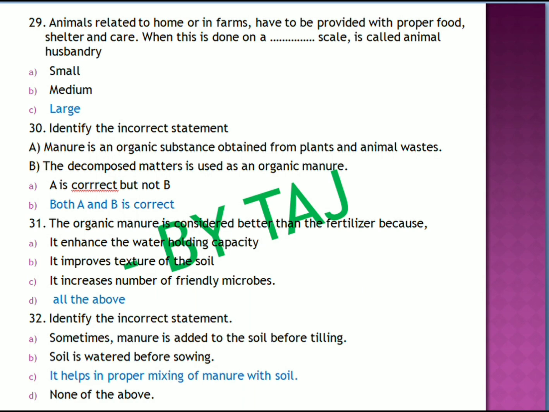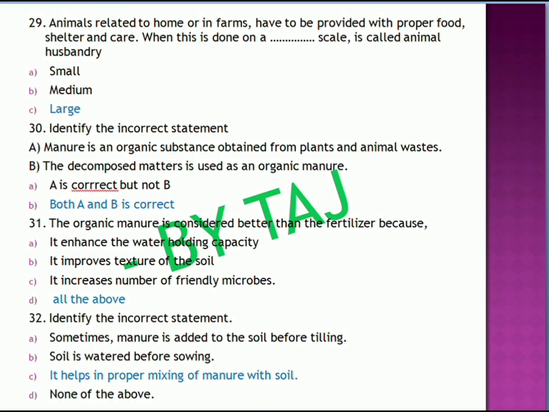Yes, coming to the next statement, which one is the incorrect statement among the two of them? Manure is an organic substance obtained from plants and animal waste. Yes, of course, manure is an organic substance obtained from plant waste and animal waste. The second option is that decomposed matter is used as organic manure. Yes, of course, decomposed matter we use as organic manure, as composting. So A is correct but not B. Both A and B are correct.